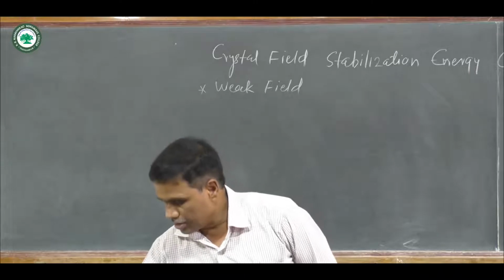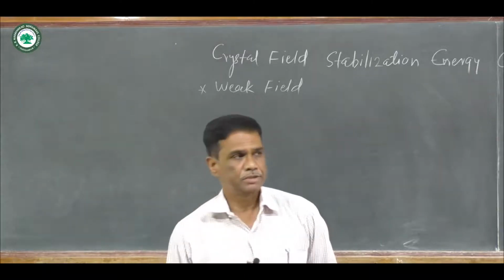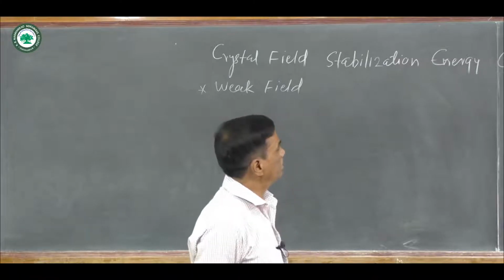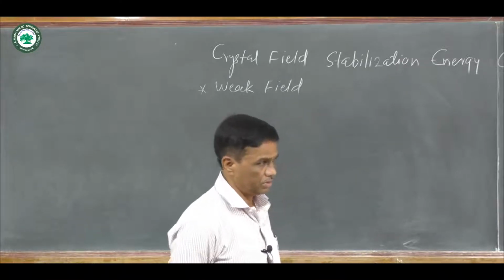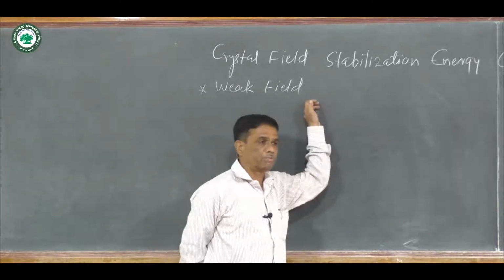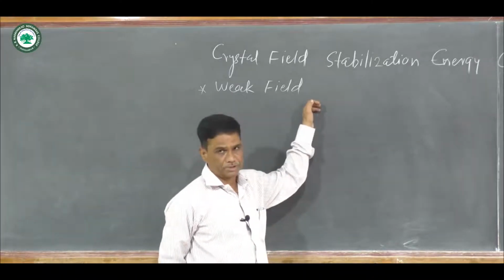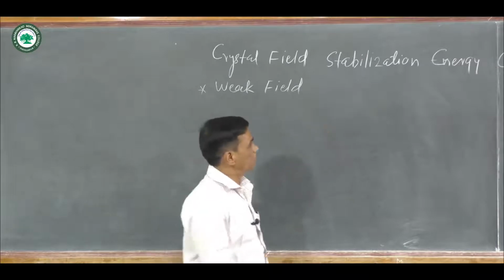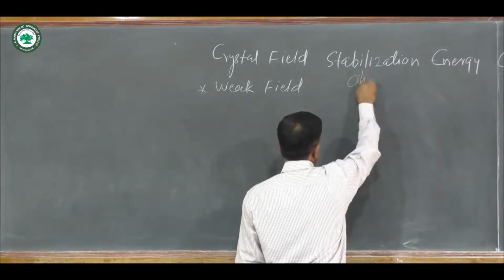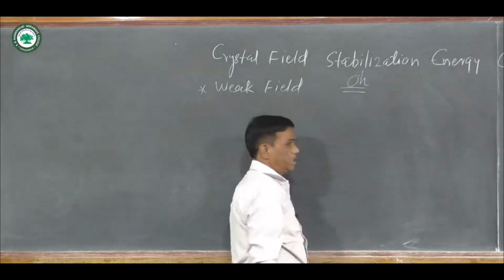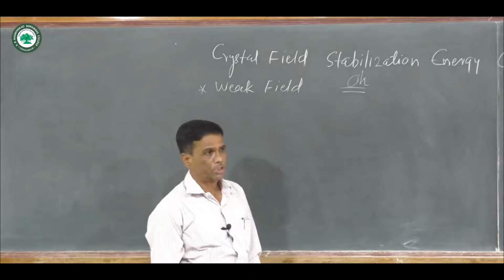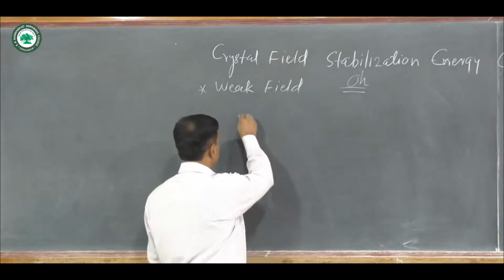And for coordination compounds or complex ions, two types of fields may occur. One is weak field and second is strong field. Here strong and weak field depends upon the position of ligands in the spectrochemical series. Suppose you consider the crystal field stabilization energy for octahedral complexes, it is represented as delta O. Then the splitting is represented.